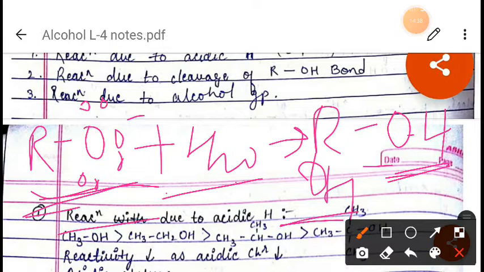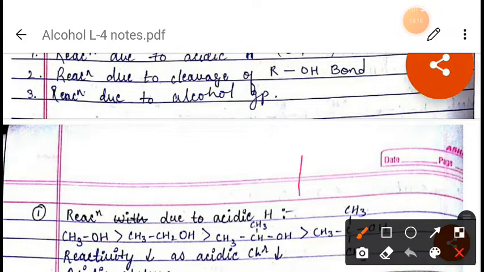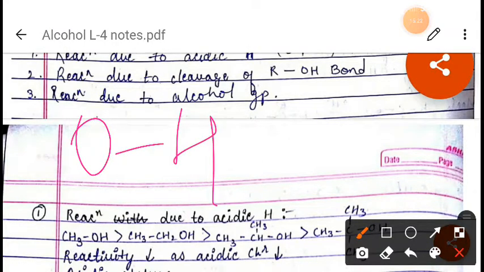Now, one more thing: when we talk about the acidic nature of alcohol, we can say that it is due to the presence of the polar oxygen-hydrogen bond, right? Oxygen is more electronegative than hydrogen, and therefore it will withdraw the shared electron pair between oxygen and hydrogen atom towards itself.